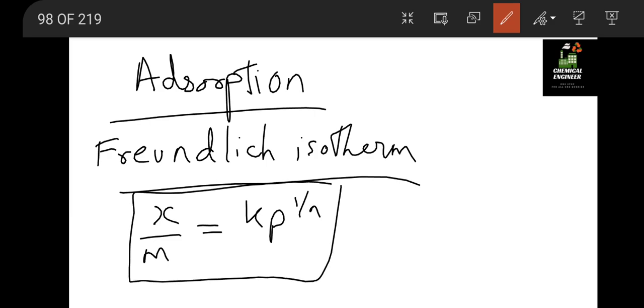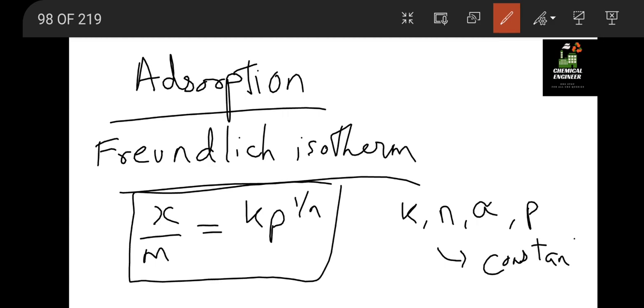So Freundlich suggested that k and n are the constants, and p is the pressure generally, and x is generally defined as the mole of adsorbate